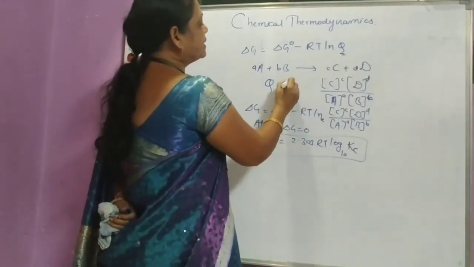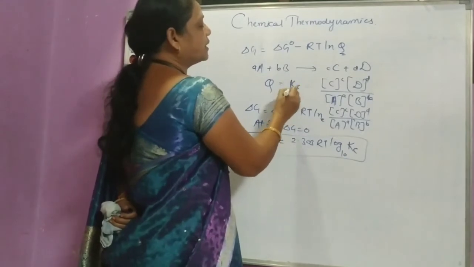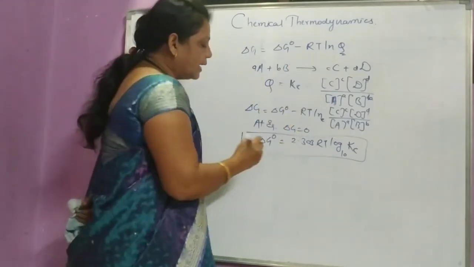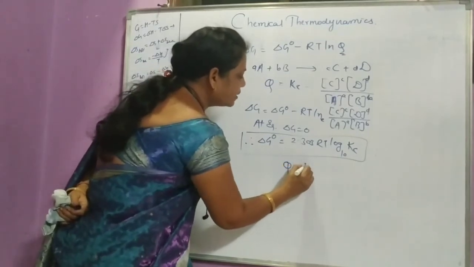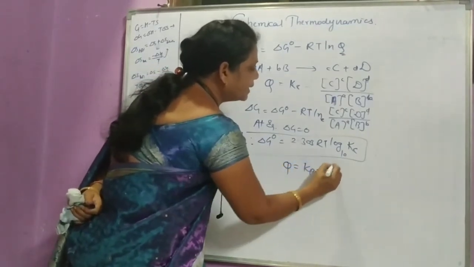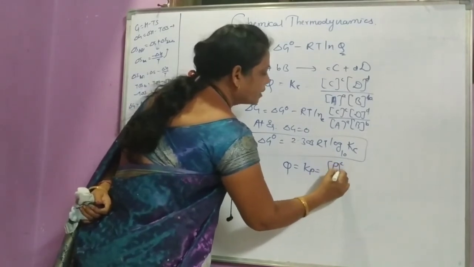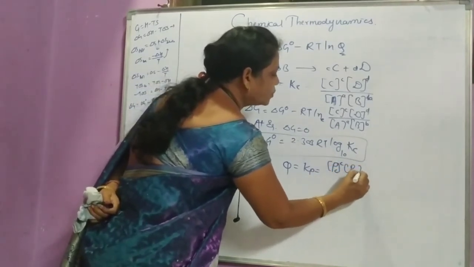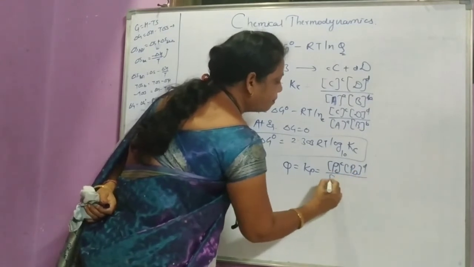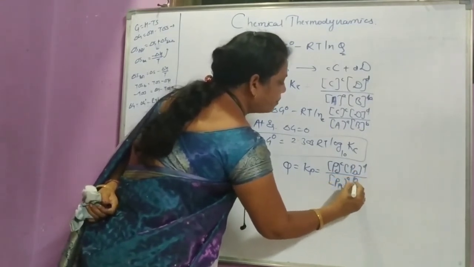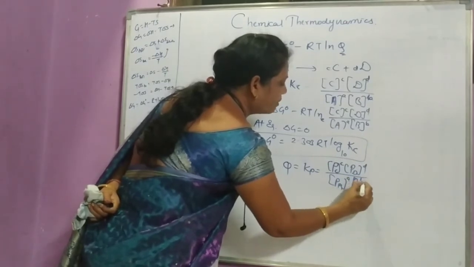If the reaction takes place in the gaseous state, we measure the pressure instead of concentration, and therefore Q is equal to Kp, which is the pressure of C raised to power c, pressure of D raised to power d, divided by pressure of A raised to power a and pressure of B raised to power b.